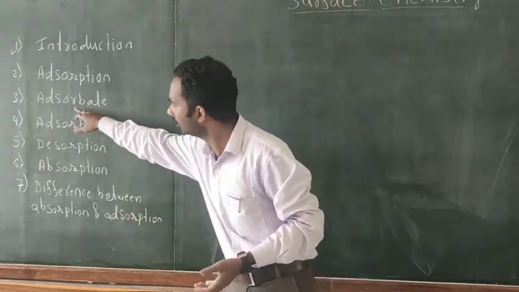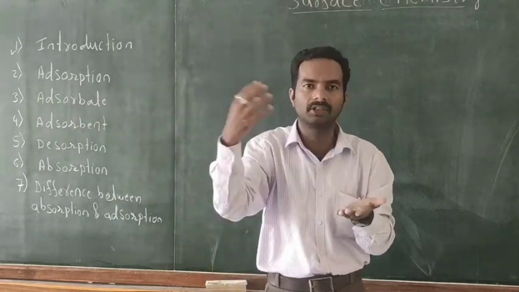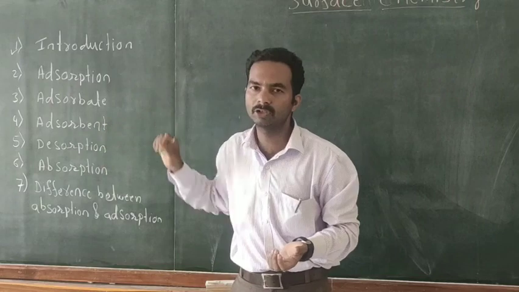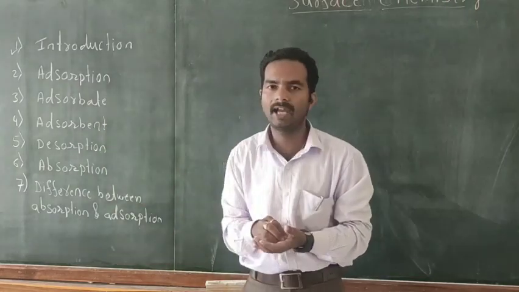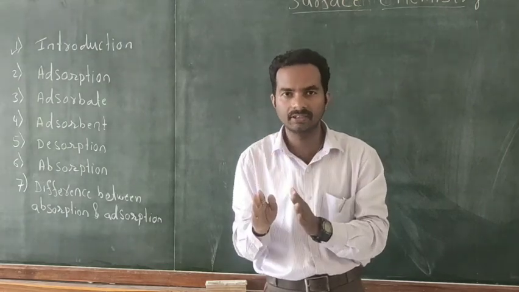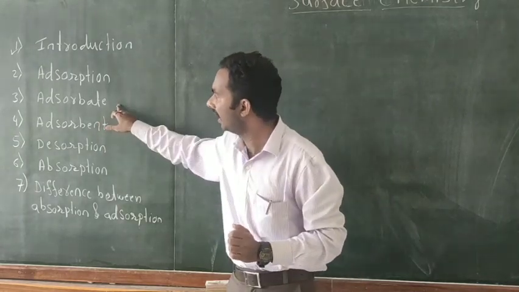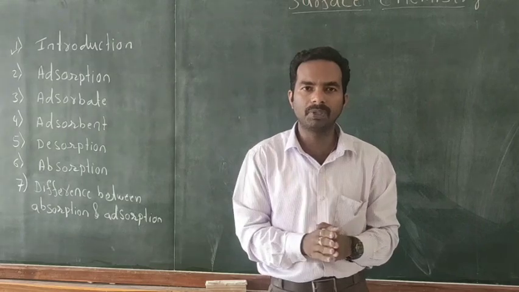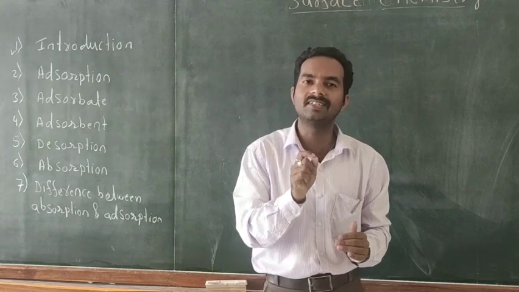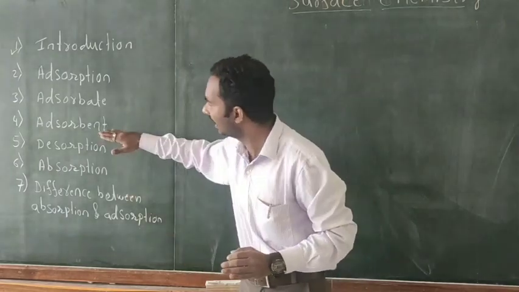Next, the term adsorbate: the substance which accumulates on the surface is called the adsorbate. Or a substance like a liquid or gas which accumulates on the surface of a solid is also known as the adsorbate. Consider the example of oxygen on the surface of tungsten. In this case, oxygen is the adsorbate and tungsten is the adsorbent.